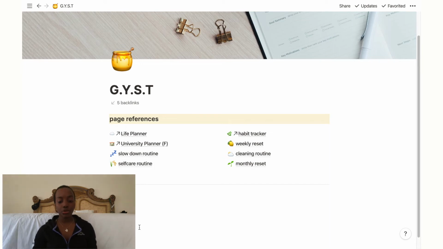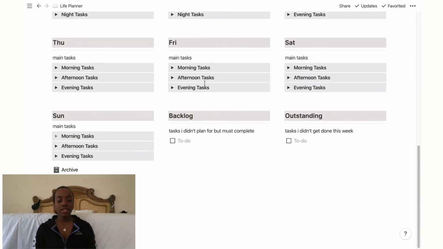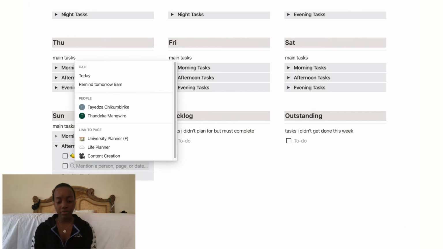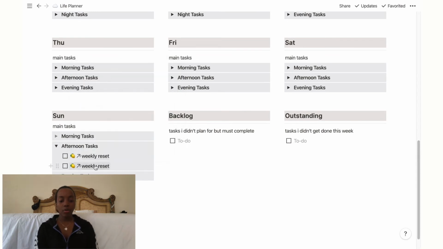So I'm just gonna go through how I do this. Essentially, if I go back to my life planner, on Sundays, what I like to do either in the morning, afternoon, or evening is my weekly reset. So in my to-do list, I will just say at, and then I refer to the page that I want to do. So I know that I want to do my weekly reset, and then I'll just click on it